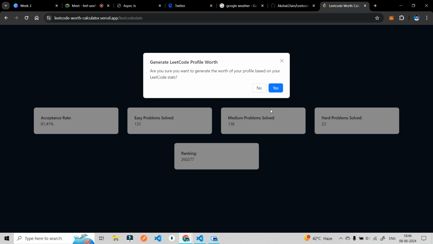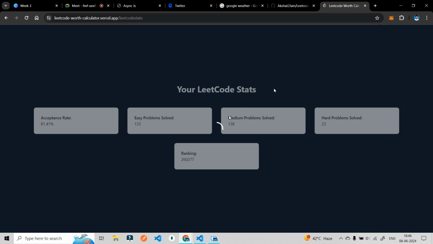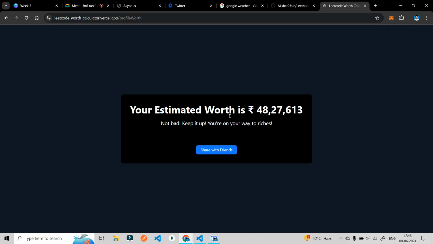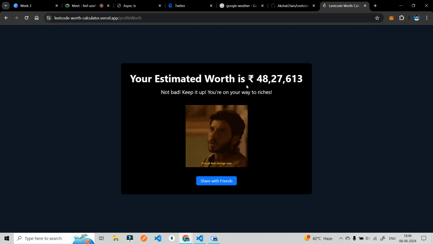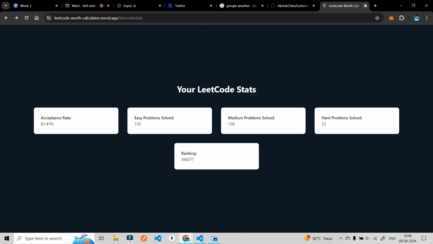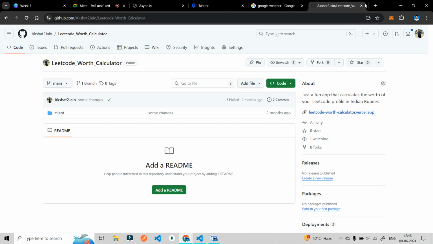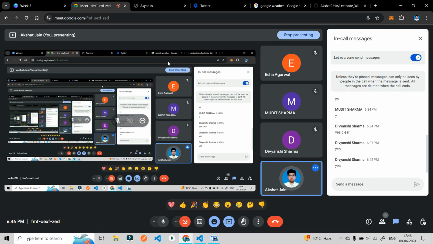Another part is a fun thing. It says, are you sure you want to generate the voice of your LeetCode profile based on your LeetCode profile? If I say yes, then it will give me some meme kind of thing. Your estimated worth is like 4,62,000, and it says something like this. Just a fun concept, but what I am using is the LeetCode API that gives me the LeetCode data. Understood? We can move forward.